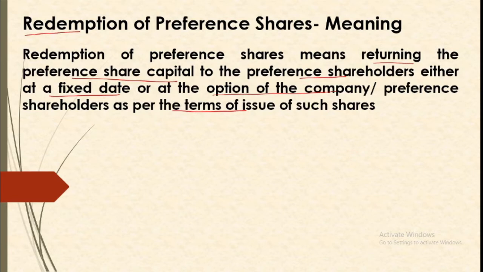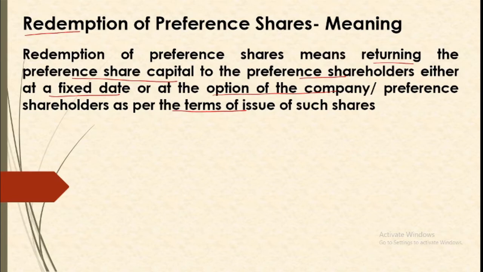The company may say that the shares will be redeemed in 5 installments starting from say 15, 16, 17, 18 years. So which 20% capital will be redeemed, that will be at the option of the company. That can be by draw of lot, or that can be on the basis of preference shareholders, etc. So this all is given in the very beginning when you go for issue of such shares.